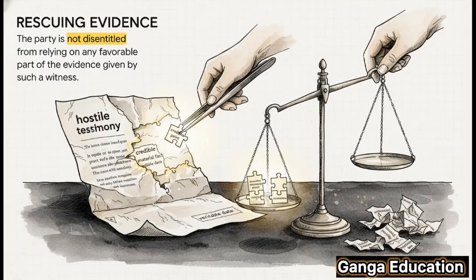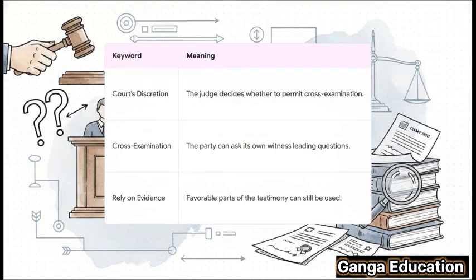But wait, there's a crucial part too. Subsection 2 clarifies something very important. Just because the witness has been declared hostile and you're cross-examining them, it doesn't mean their entire testimony gets thrown in the trash. You can still pick and choose to rely on any part of their evidence that actually helps your case. Let's break this down even further with these key words.